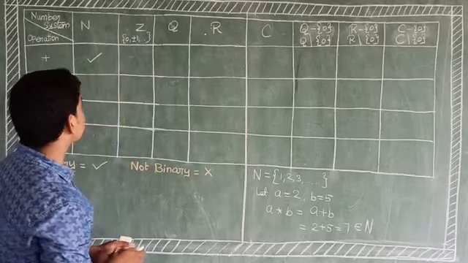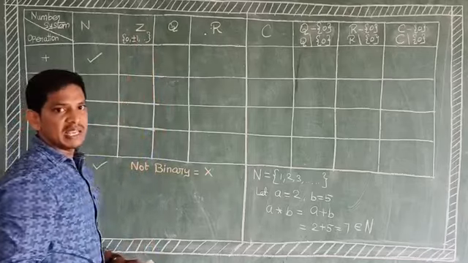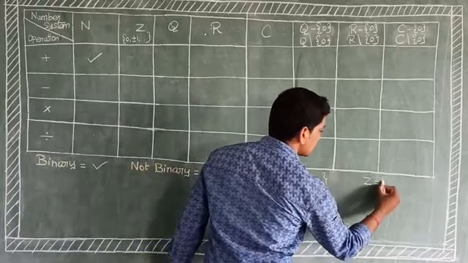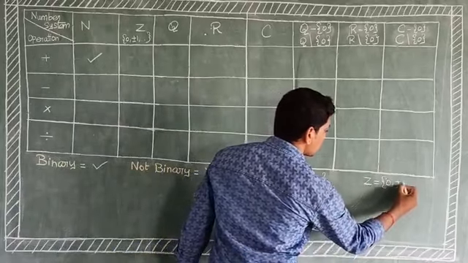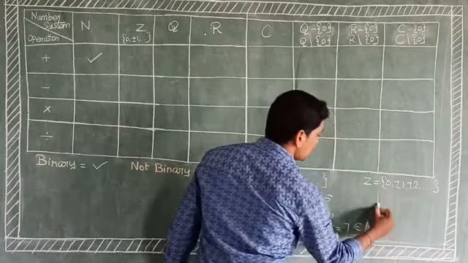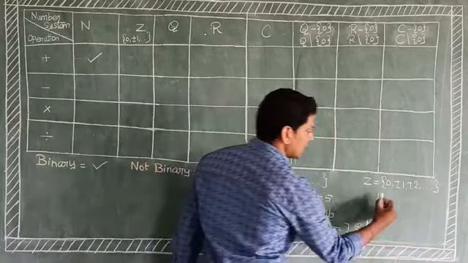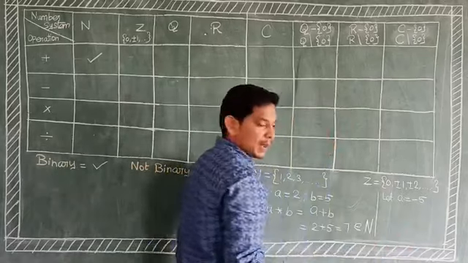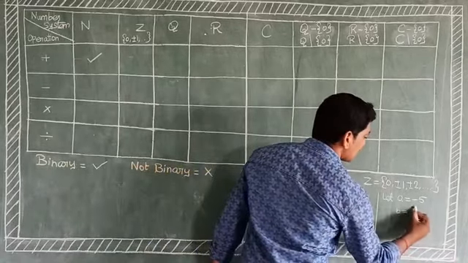The next one, capital Z, means integers. That is, capital Z is 0, plus or minus 1, plus or minus 2, and so on. Now we take two elements. Let A equal minus 2, B equal plus 3.